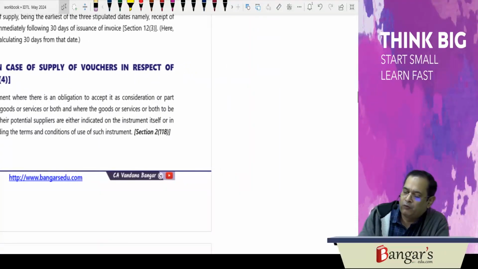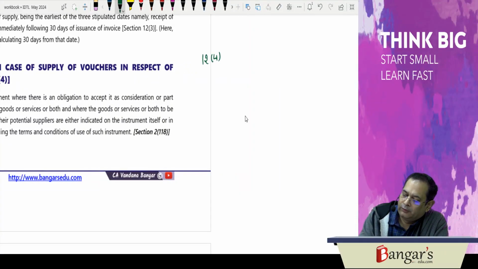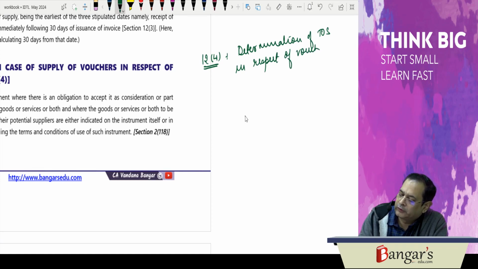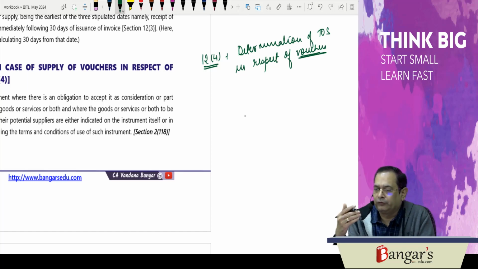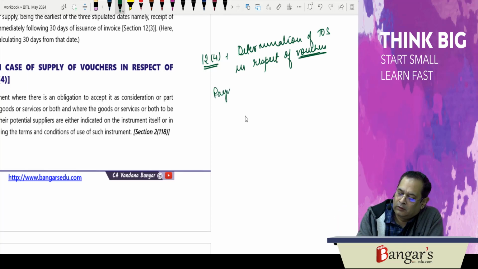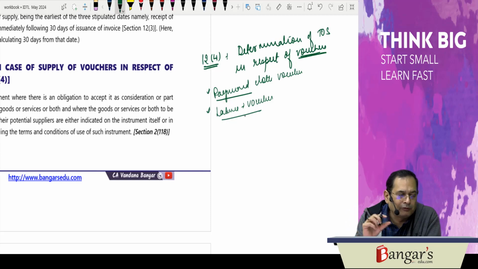Then what is 12(4)? 12(4) is the determination of time of supply in respect of vouchers. Now vouchers are issued. So you can say Raymond cloth vouchers are there, or Lakme vouchers are there, where you can purchase specific goods only, or it can be Tanishq vouchers where we can purchase jewelry.